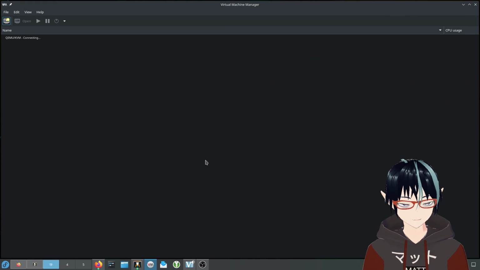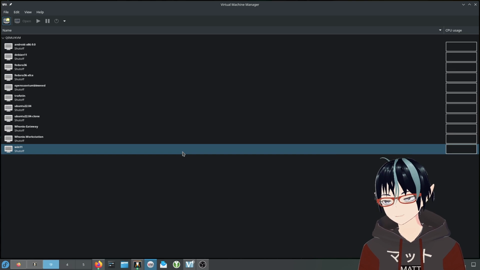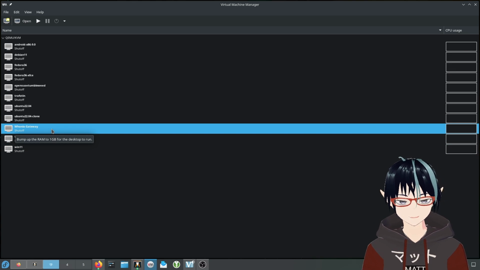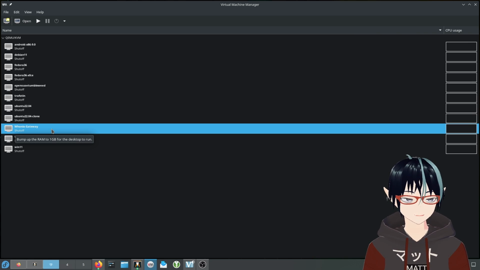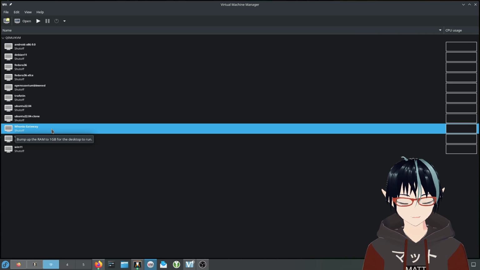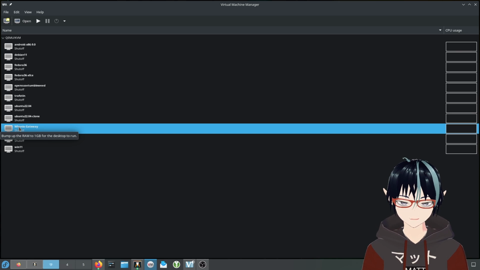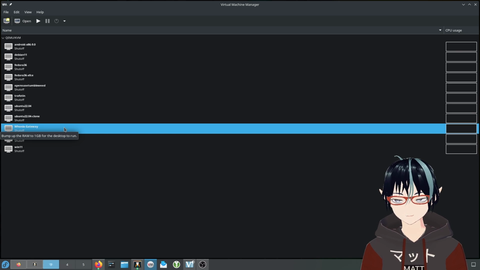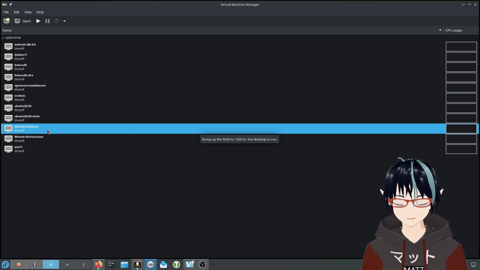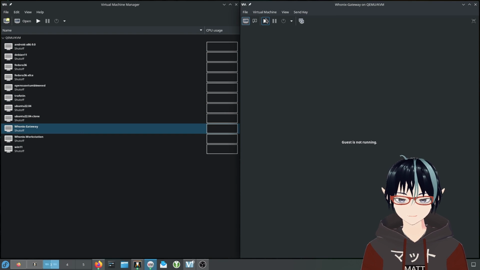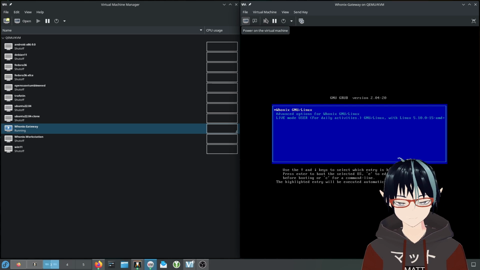What I'm going to do is open virt-manager here, and this is after you run all of these. And look at that, we now have a Whonix Gateway. So the order of this is actually incredibly important. The first thing you're going to want to do is run the Whonix Gateway. You need to run Whonix Gateway first, because you have to remember, running Gateway is how you connect to the internet. So run Gateway first. This is your bridge to the Tor network. And you just click the play button, and then you let it run.